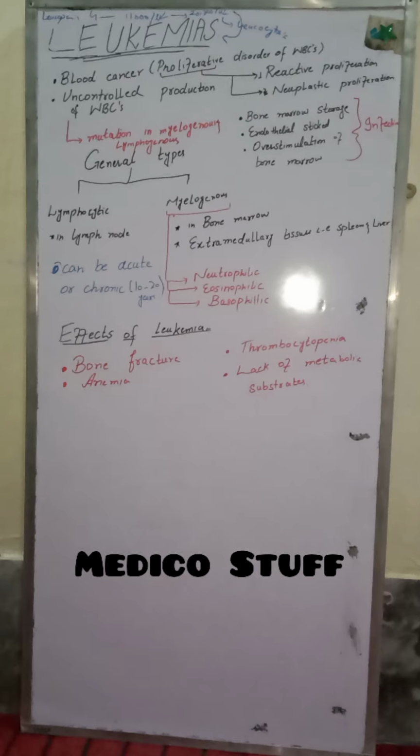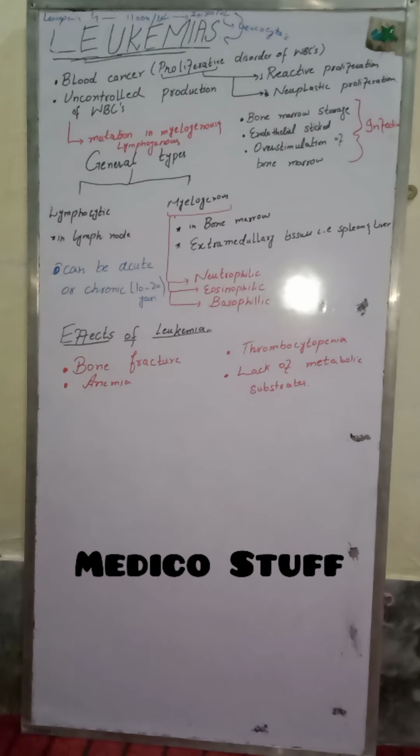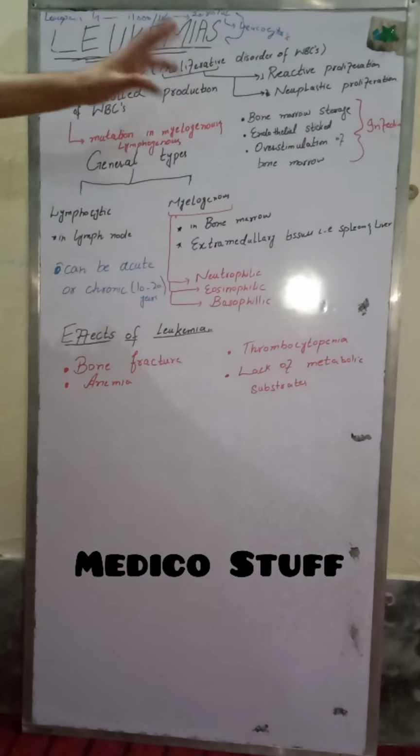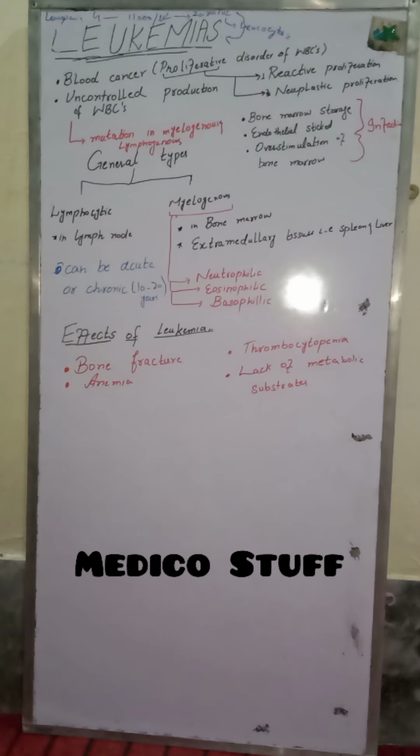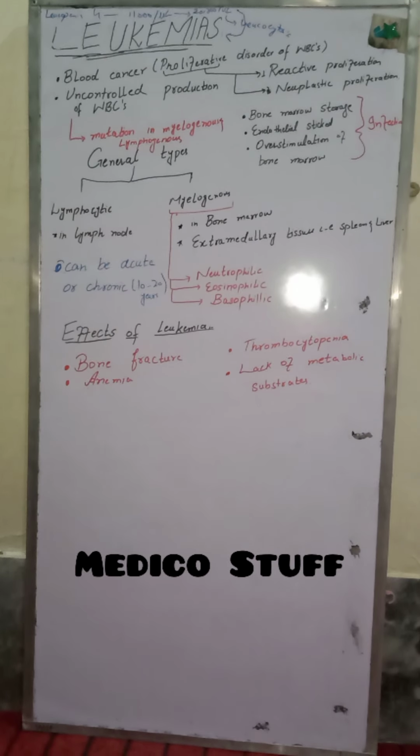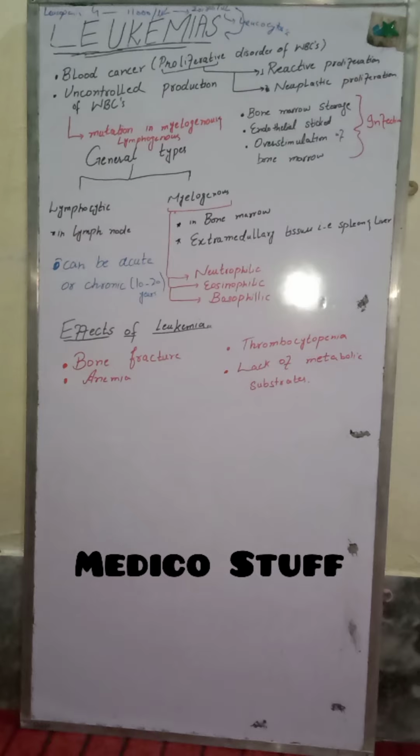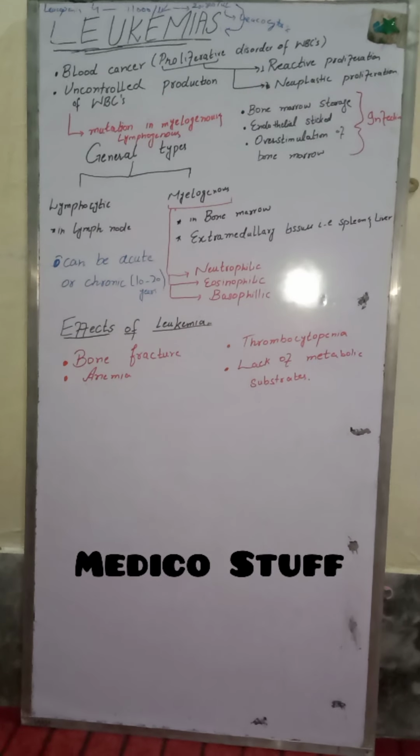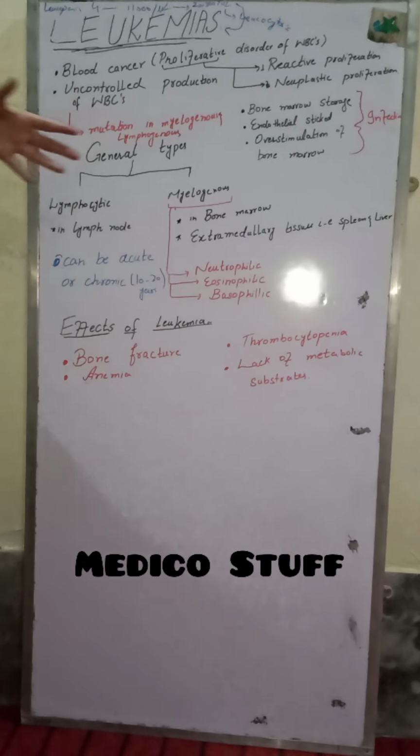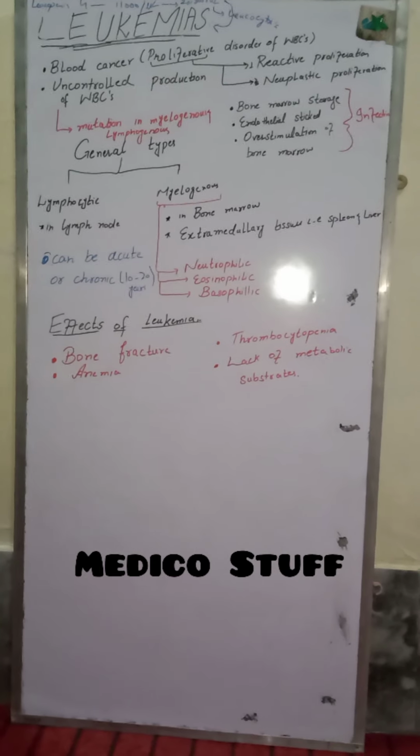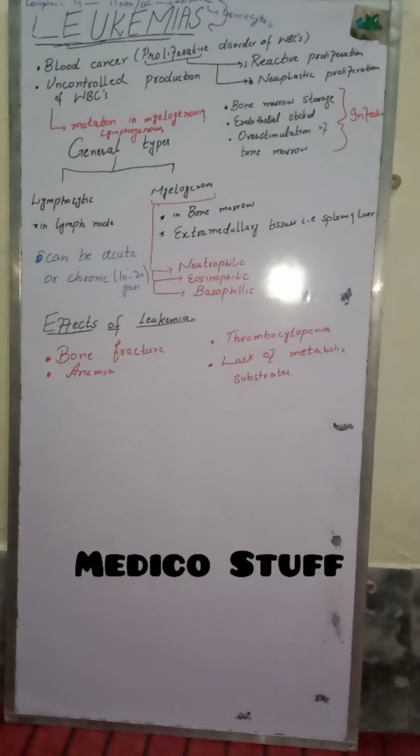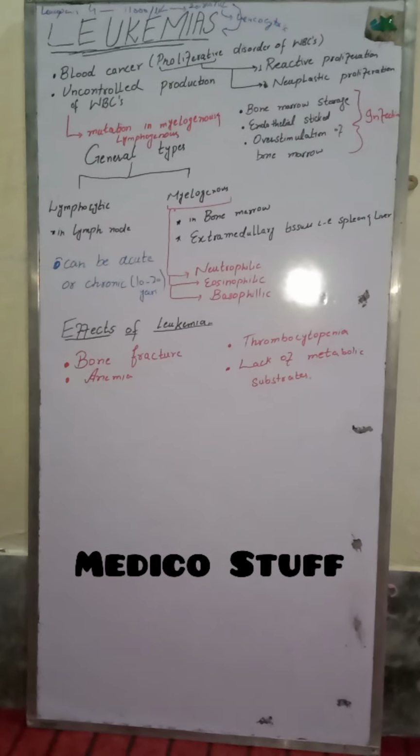So basically, there is mutation in myelogenous and lymphogenous cells. We know that basically there are two types of leukocytes. One is granulocytes and the other one is agranulocytes. The granulocytes have three further subtypes which are called eosinophils, basophils, and neutrophils, while the agranulocytes are of two types. One is lymphocyte and the other one is monocyte.